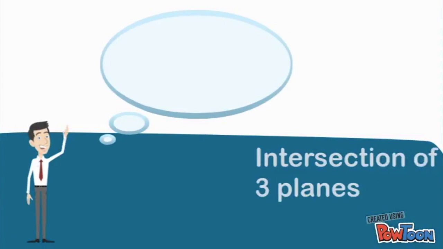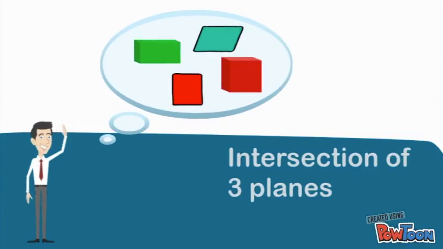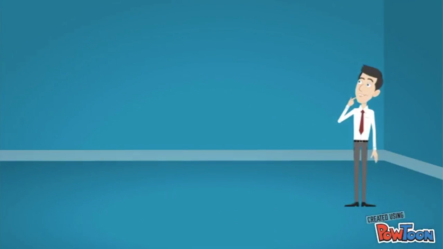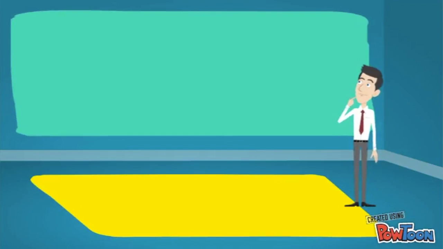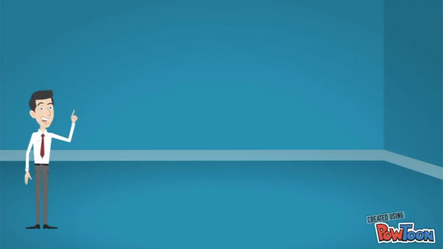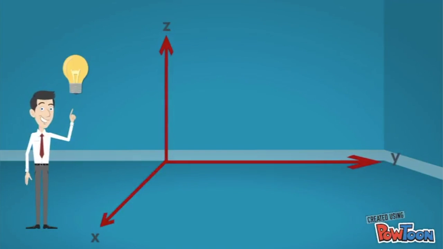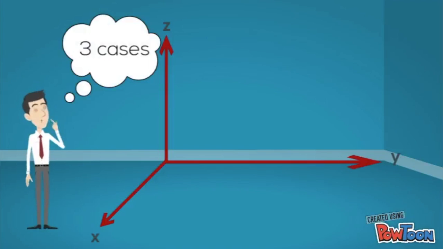Today, we are going to talk about the possible cases of intersection between three planes. So before we start, how many different ways can you think of when three planes intersect? Let's find out together. In R3, there are three axes, which are the x-axis, y-axis, and z-axis. There are a total of three cases to this question.